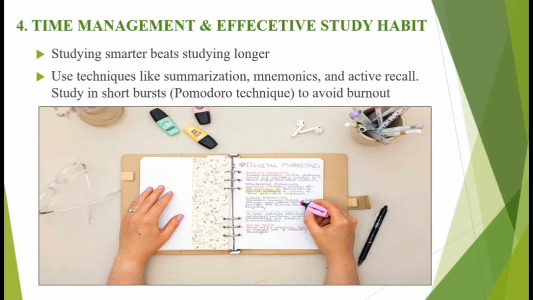Now, the first thing I would tell students is that it is important to study smart and not just by studying longer. Yeah, smart study beats long study. It's not by sitting on the chair at your table and reading for like 24 hours. You might just end up gaining knowledge within the first 30 minutes, and the rest of the time might just be a waste to the student. So smart study is very, very important. So learn how to divide your studies, and this will help you better.